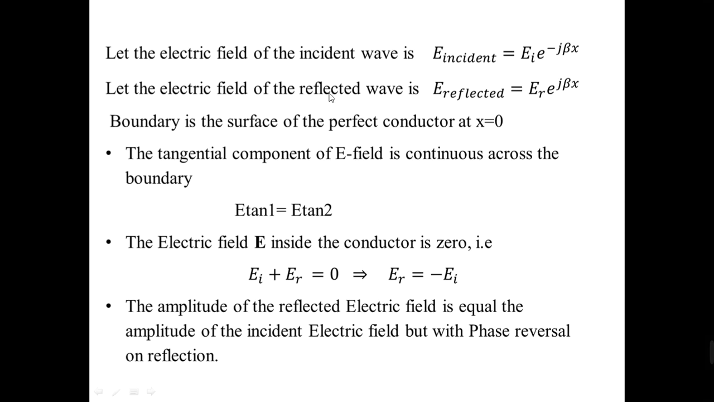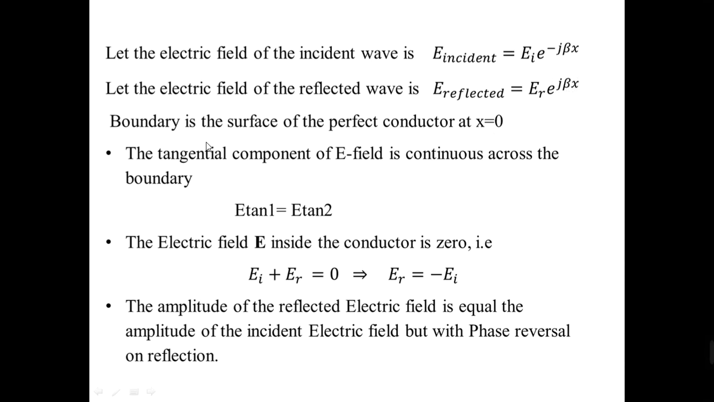Let the electric field of the incident wave be taken as E_I e^(-jβx), as the incident wave is traveling along the x direction. This is the field strength of the incident wave E_I propagating along the x direction with a phase constant of beta. Similarly, the electric field strength of the reflected wave is taken as E_R e^(+jβx). Here, the plus sign indicates that the wave is reflected back along the negative x direction.